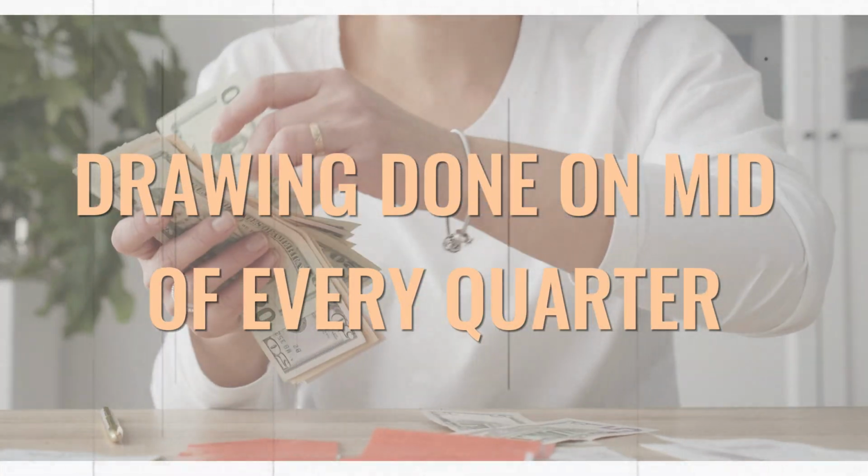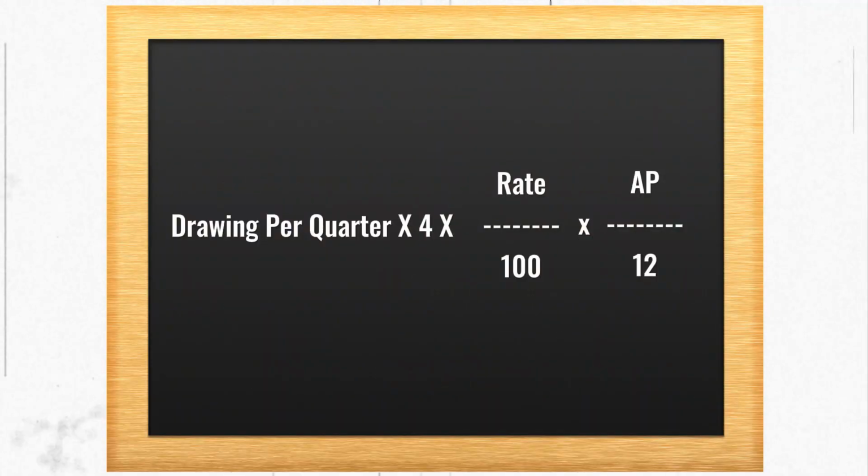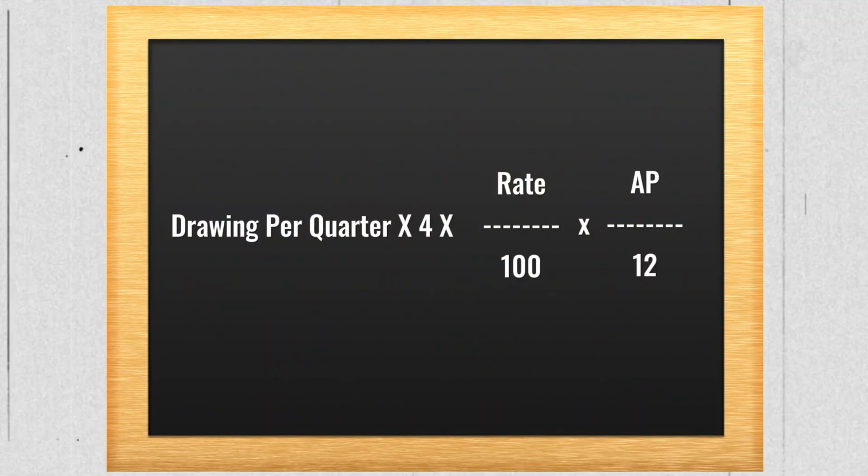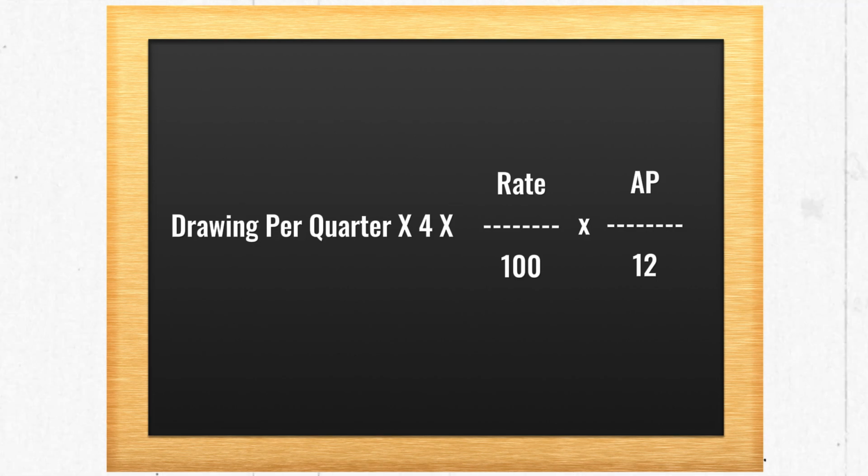so what shall be the formula? The formula again is the same, that is interest on drawings is equal to drawings per quarter multiplied by 4 multiplied by rate upon 100 multiplied by AP upon 12. Now, let's see the dates. So can you please tell me the dates?